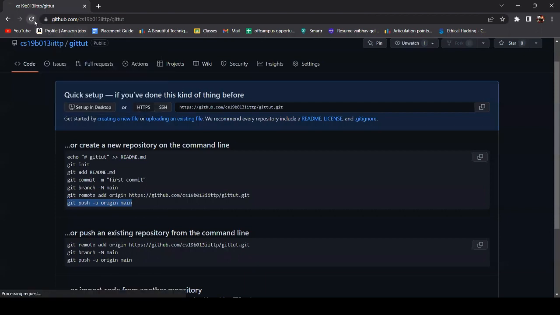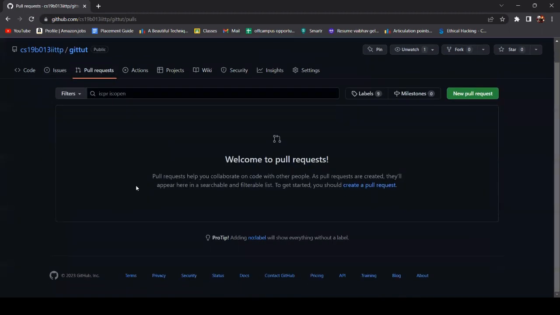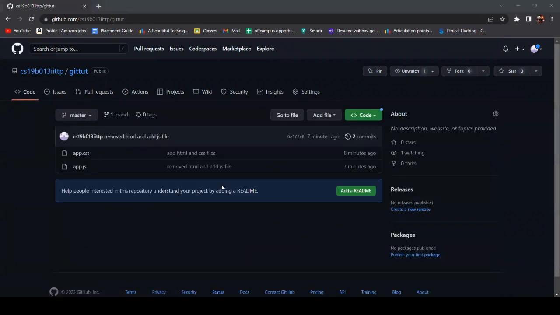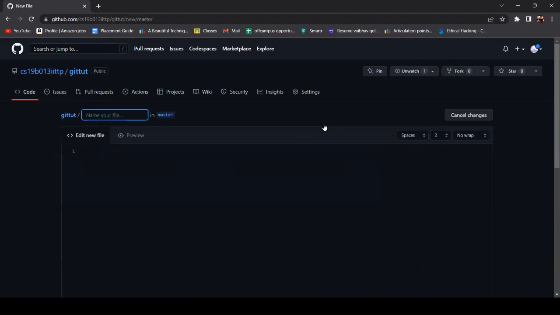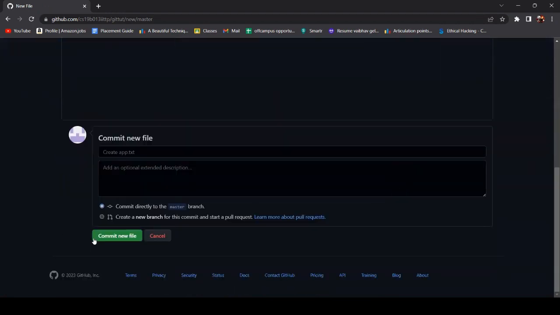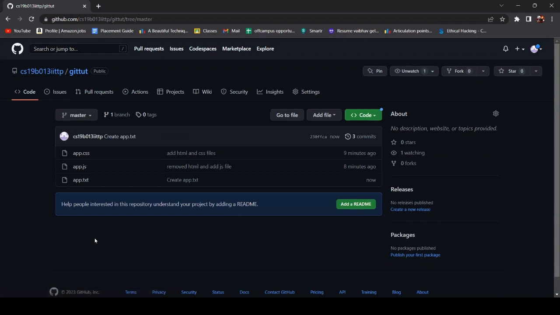We can check it on the GitHub page. As you can see, we have everything, like CSS, JavaScript, everything. Now let's say for some reason, some guy has changed it here in the cloud. Let's say we have created a new file. It's just a text file. We have committed the new file and our whole repository is changed.